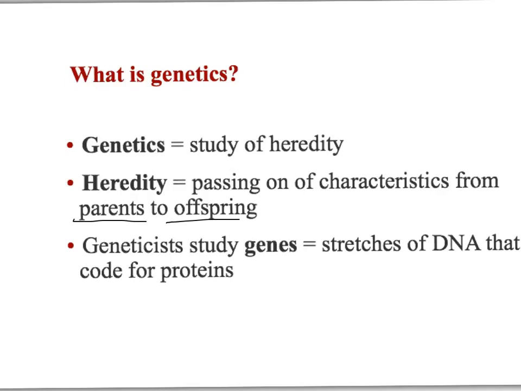We already know from our studies earlier in the year that all of our genetic information is carried on DNA and in genes that are located on chromosomes. So what we're going to be looking at in this unit is how are chromosomes passed from parents to offspring, and how do you determine what traits you have.